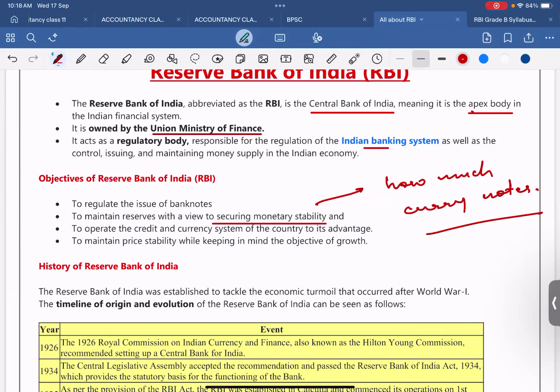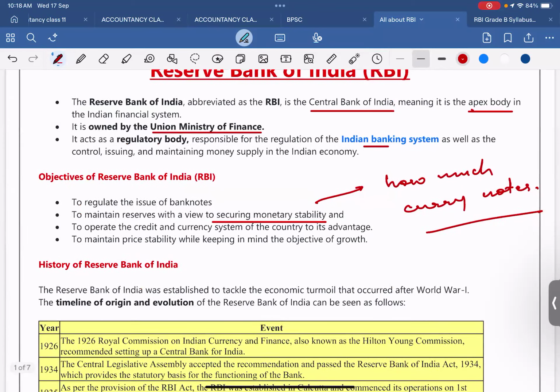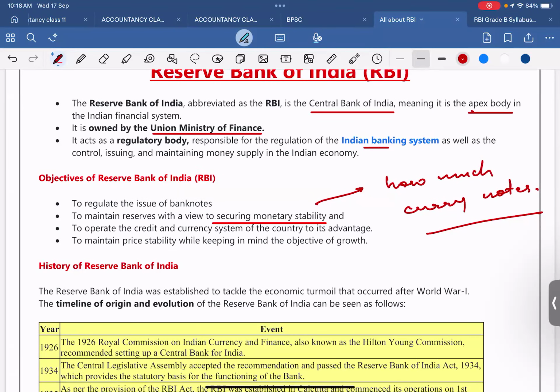That is the monetary stability, and it depends upon too many things such as the SLR, CRR, repo rate, bank rate, everything. It depends upon various factors. Then only the RBI decides what number of notes for a particular currency, 500 rupees, 100, 200, should be in the market. Okay, so that is what monetary stability is all about: to operate the credit and currency system of the country to its advantage, to maintain price stability while keeping in mind the objective of growth.